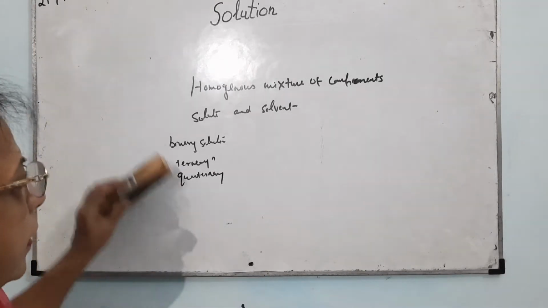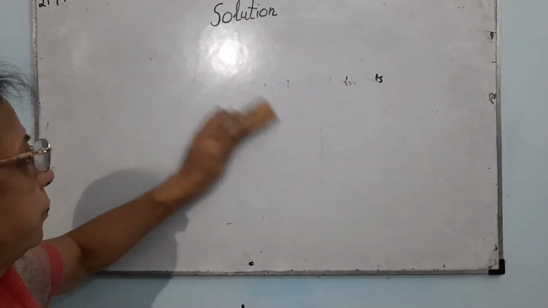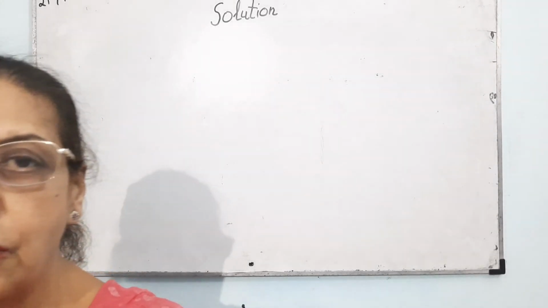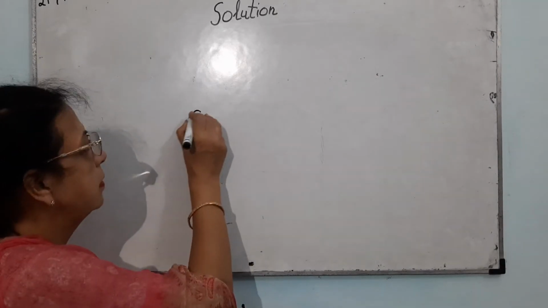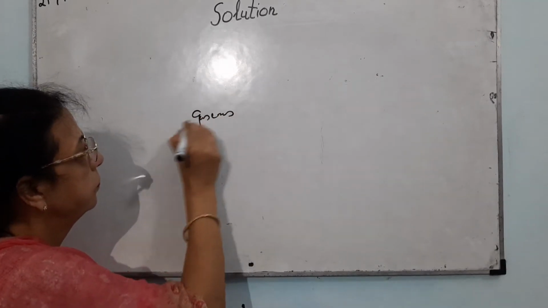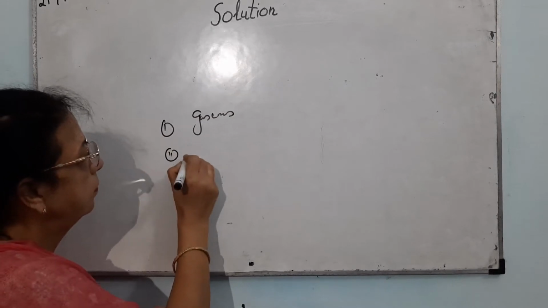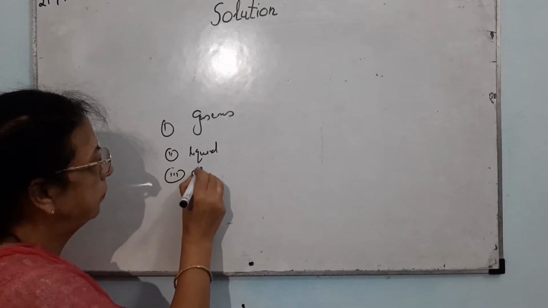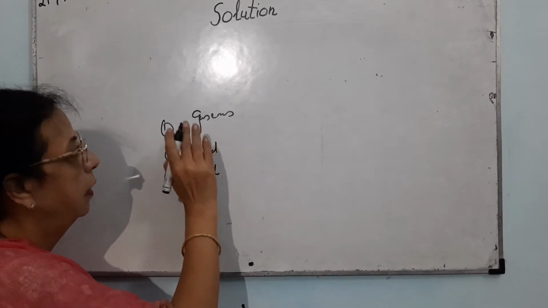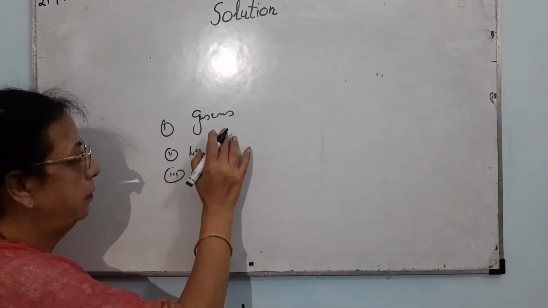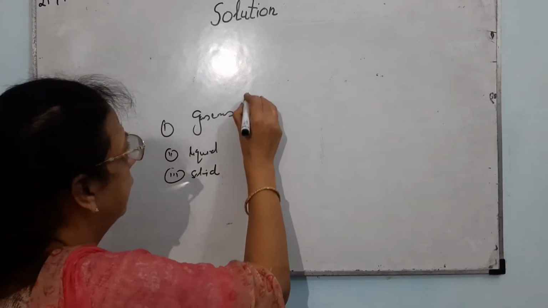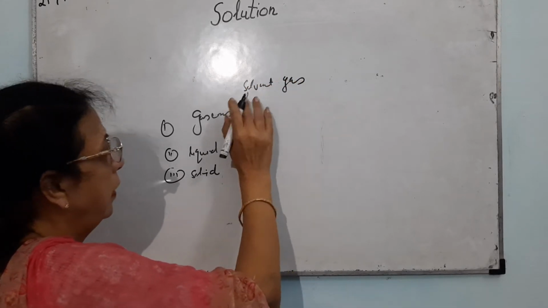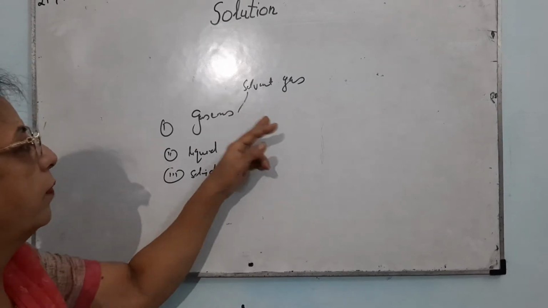Now, there are different kinds of solutions. These are gaseous, liquid and solid solutions. In a gaseous solution, the solvent will always be gas.